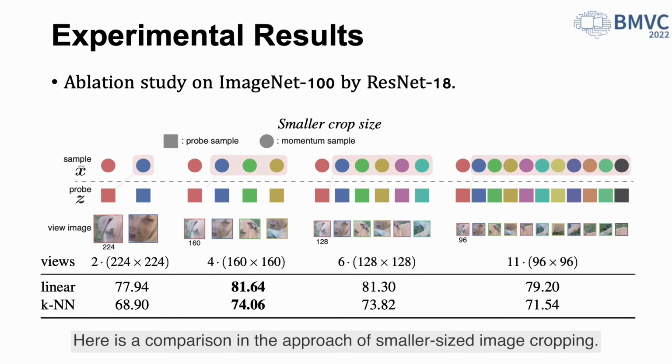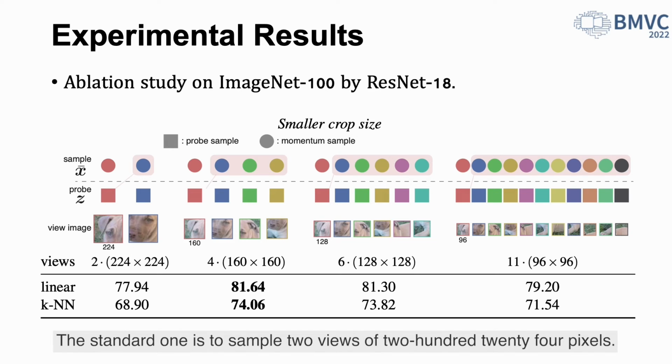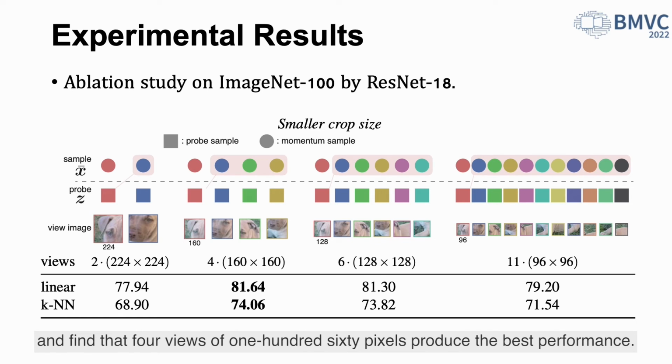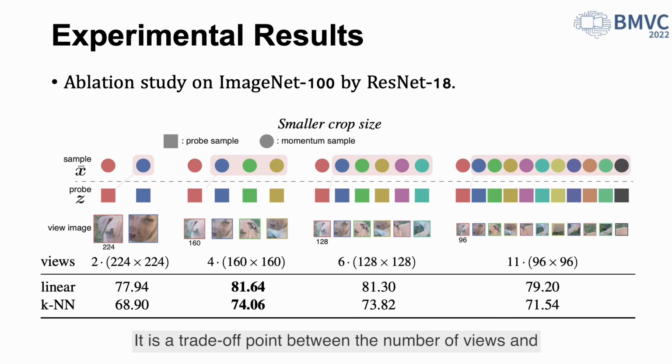Here is a comparison in the approaches of smaller size image cropping. The standard one is to sample 2 views of 224 pixels. By reducing the size of image patches, we can increase the number of views and find that 4 views of 160 pixels produce the best performance. It is a trade-off point between the number of views and the feature quality extracted from the image patch.